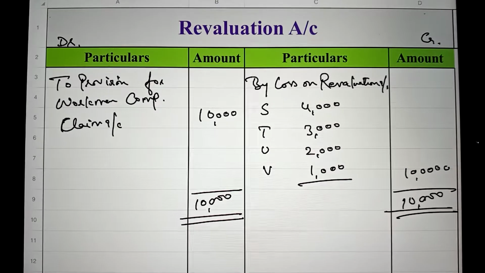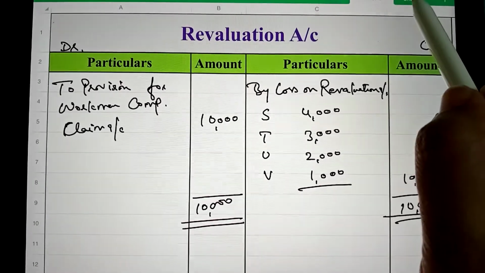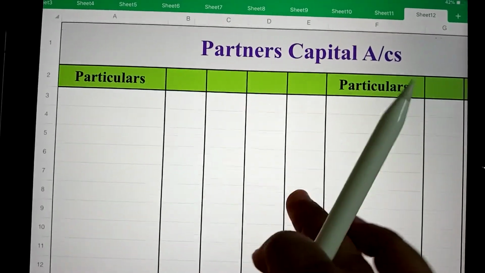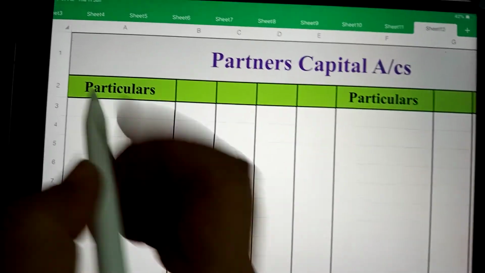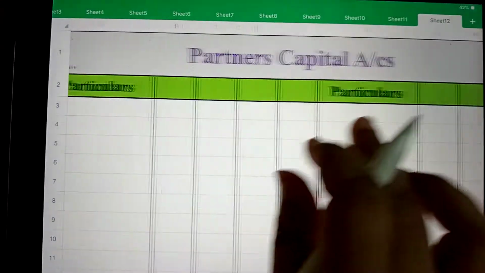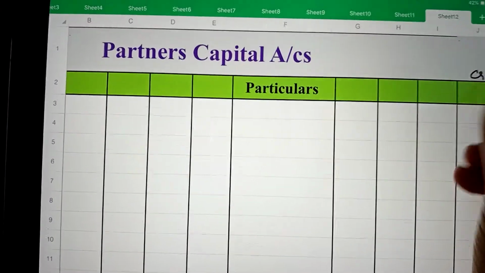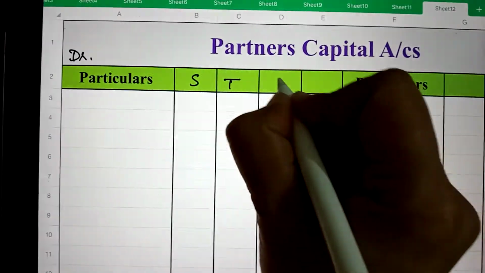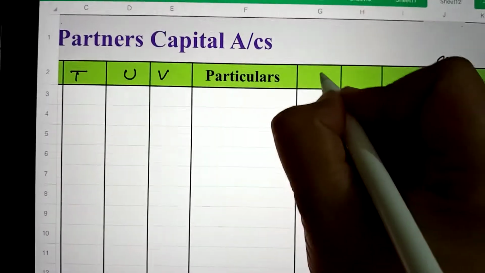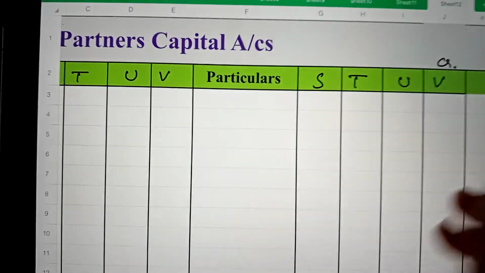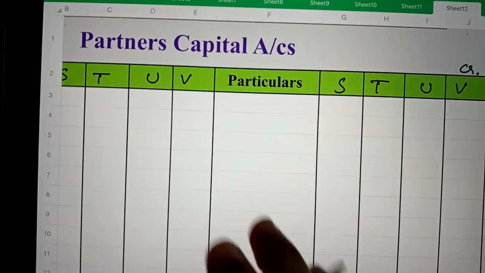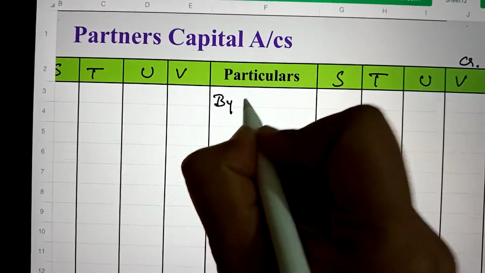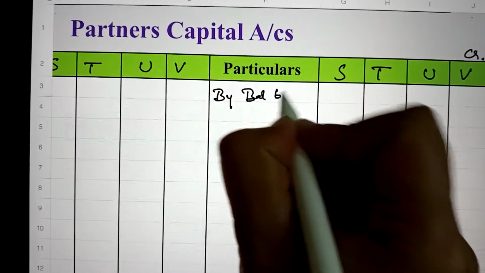After preparing the revaluation account, next we will prepare the partners capital accounts. This is the debit side and this is the credit side. There are four partners: S, T, U and V. We will start from the credit side by writing their capital by balance brought down.